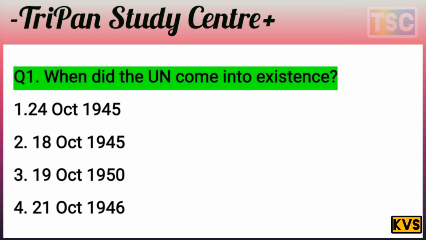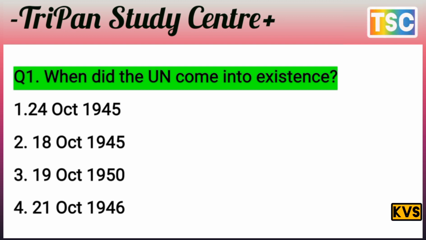But first of all, let's test your knowledge. I have given you a few seconds. You must have thought of your answer. Note it in your notebook and let's see what the answer to this question is. The question is clear: when did the UN come into existence? The options are 24 October 1945, 18 October 1945, 19 October 1950, and 21 October 1946.